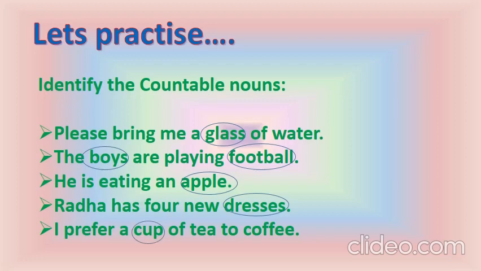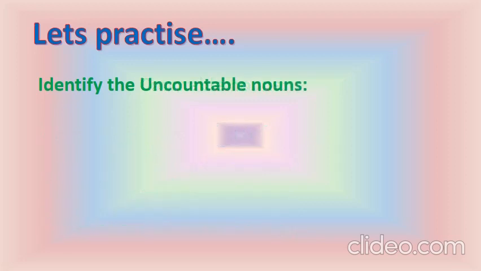Tea and coffee, they are uncountable nouns. Let's have another practice. Now in this one, what are we to do? We are to identify uncountable nouns. We like rain. Which is the noun here? Only the word rain, and rain cannot be counted. So it is an uncountable noun.